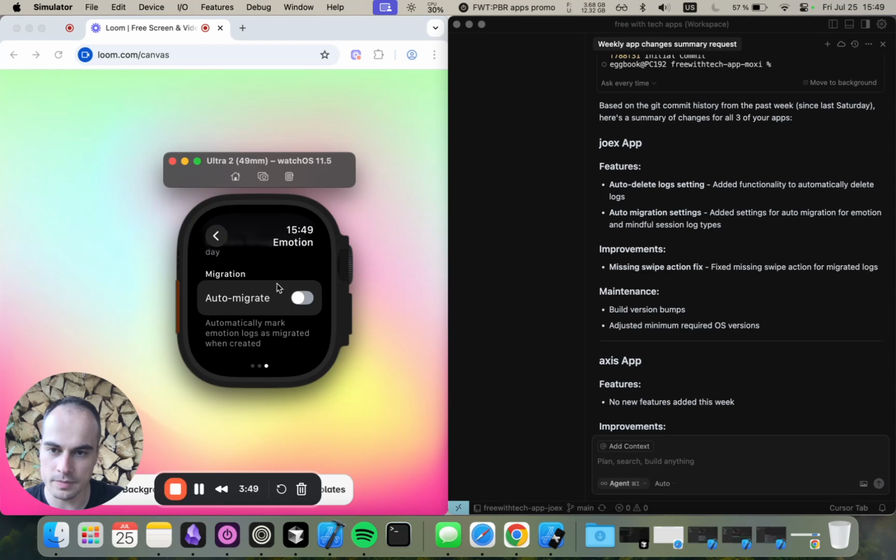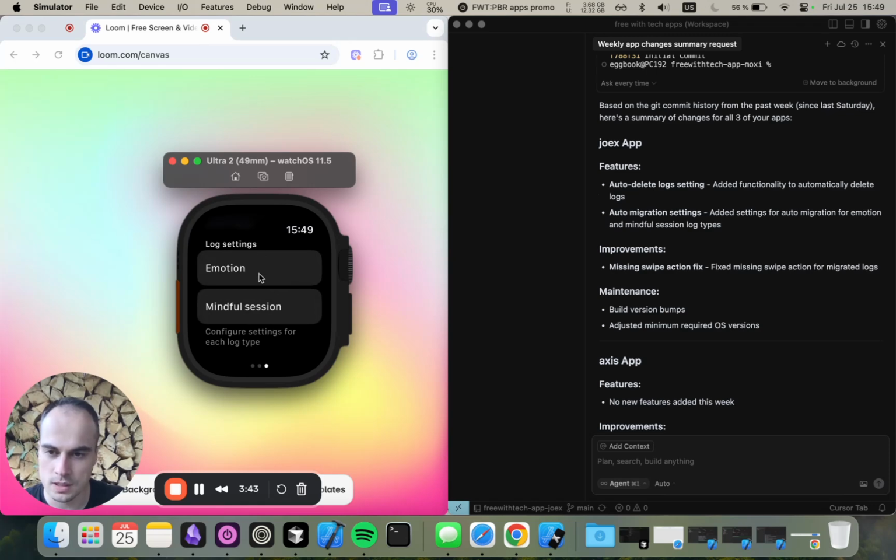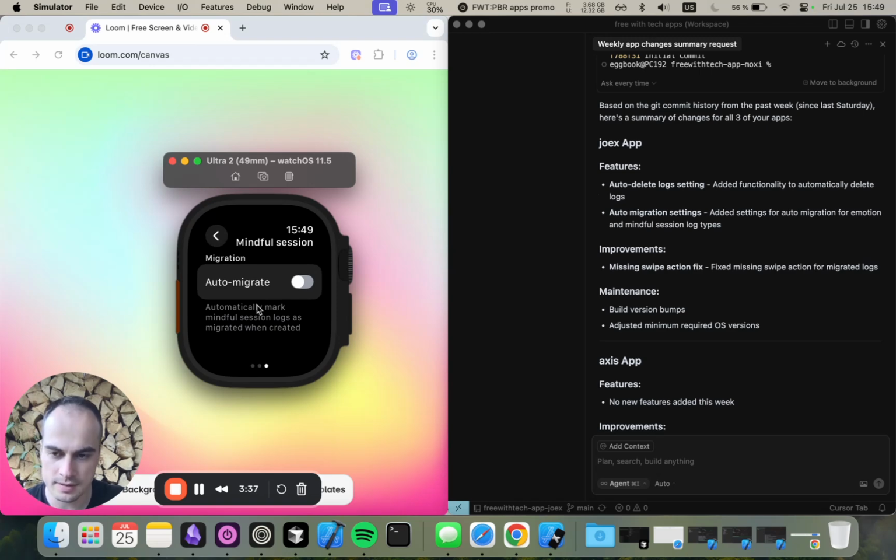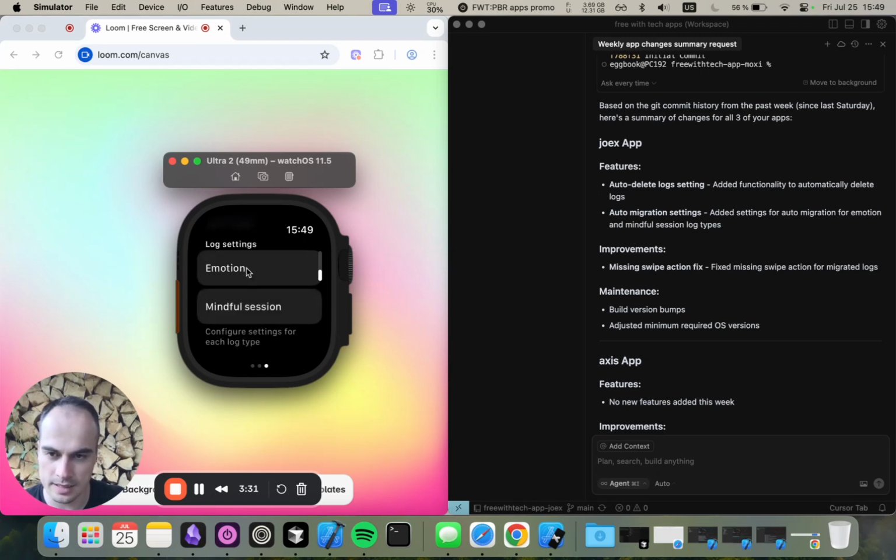So for me, I'm not tracking my emotions during the day, just the daily mood, and also my mindful sessions are not data points that I'm recording on paper. So that's why I would just turn on this setting, right? So I don't need to take care of the migration. But for notes, it's permanently turned on since that's the base log type that you want to always migrate, right?